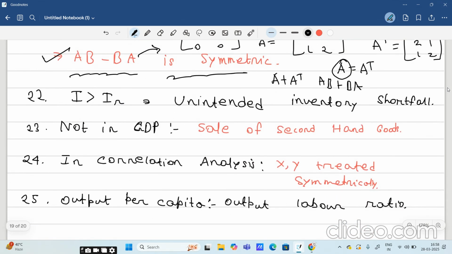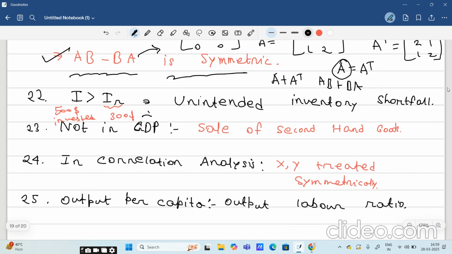Okay. This is I greater than IR. That means desired investment is greater than realized investment. That means the producers or economic planners were expecting, or it was supposed to be, $500 invested in the economy, but the realized investment is only $300. Then what will happen?